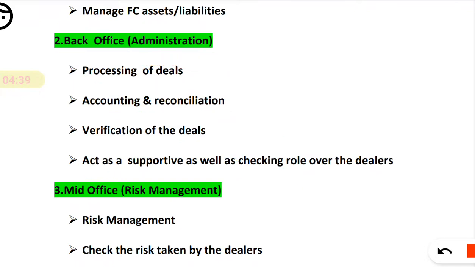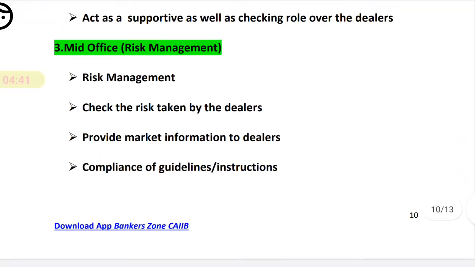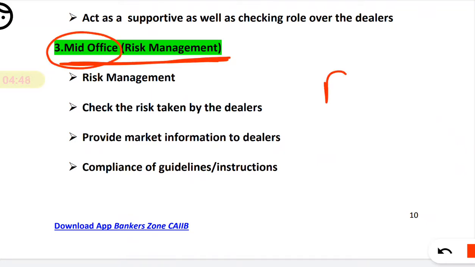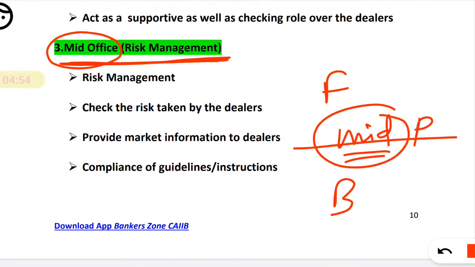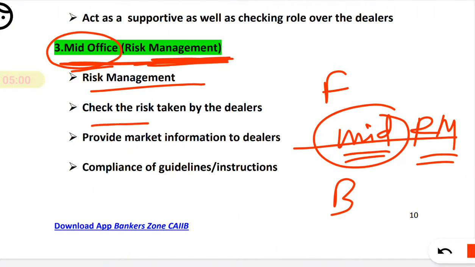Now what is the role of the mid office? In one line, we can say risk management is the responsibility of the mid office. We have discussed the front office and the back office. So what is the role of the mid office? The main work of the mid office is risk management. Next, it checks the risk taken by the dealer.